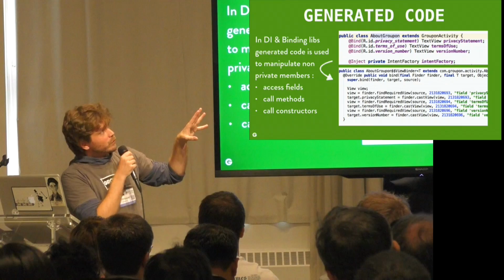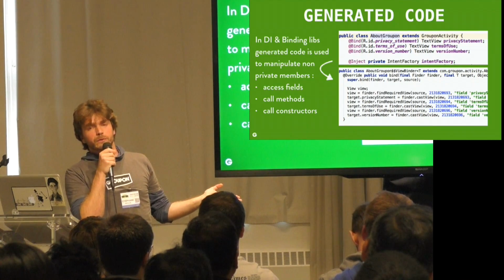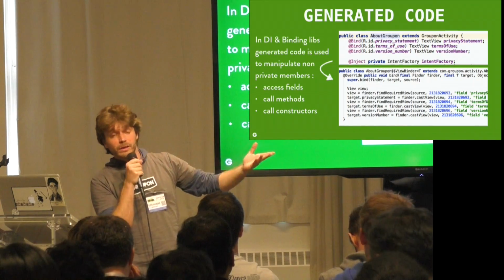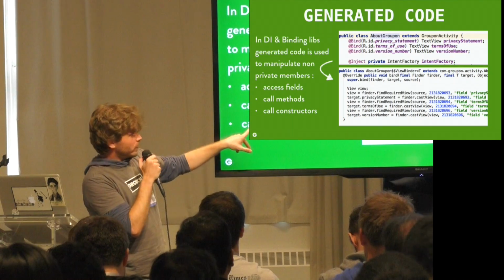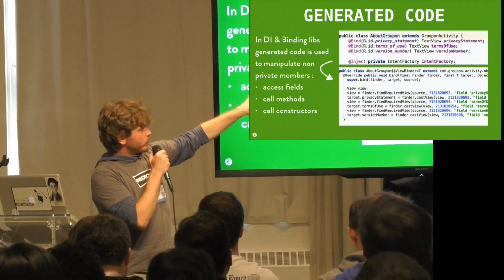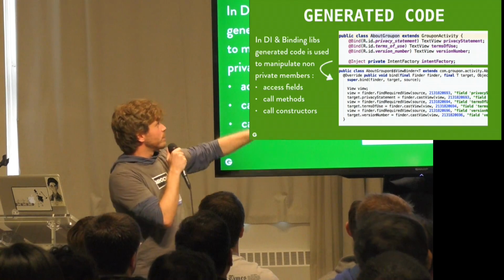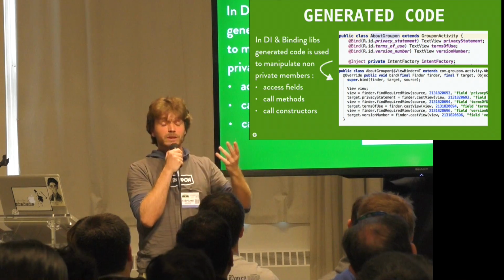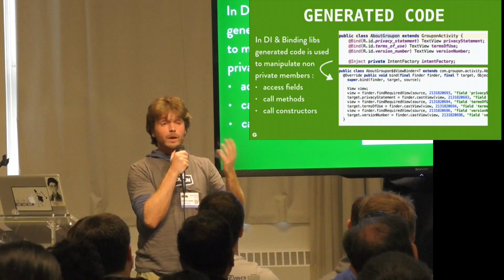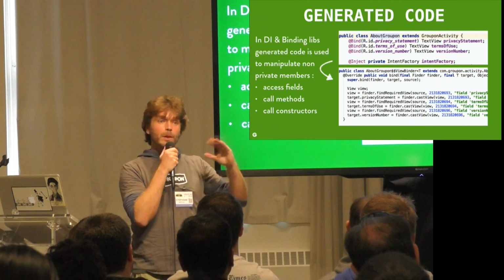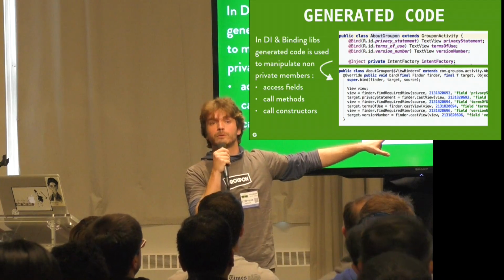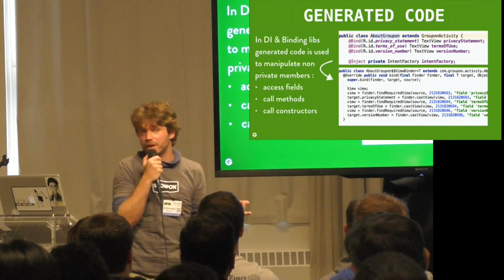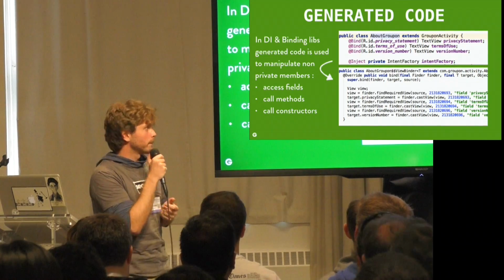Basically, we use generated code in all the libraries that use annotation processing to do three things. The first one is to access fields, so read fields or assign fields, call methods, and call constructors. All those members can be accessed at one condition: they must be non-private. Because you cannot modify existing source code, and existing source code is the only one to have access to private members. It's not possible to access them via something else that is generated. So you have to remove the private modifier, which is actually violating some of the very basic principles of object-oriented programming.